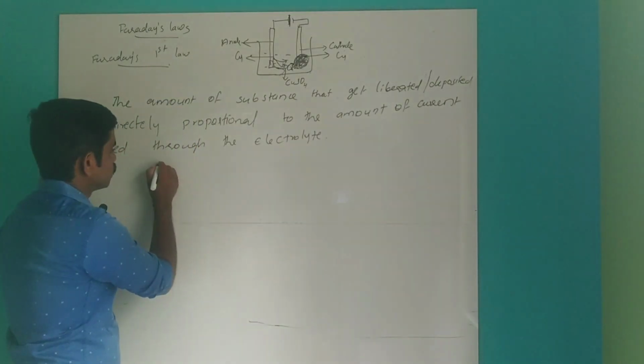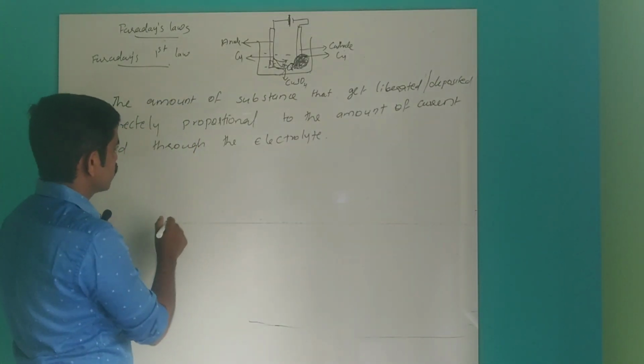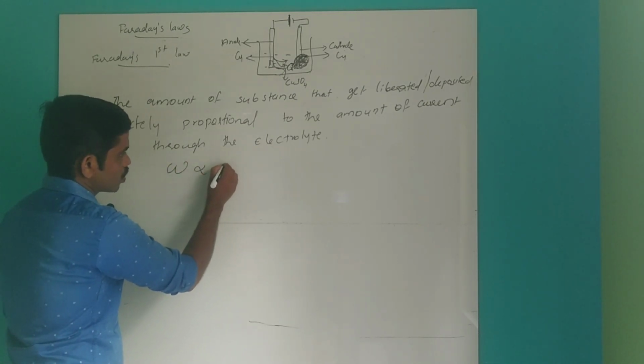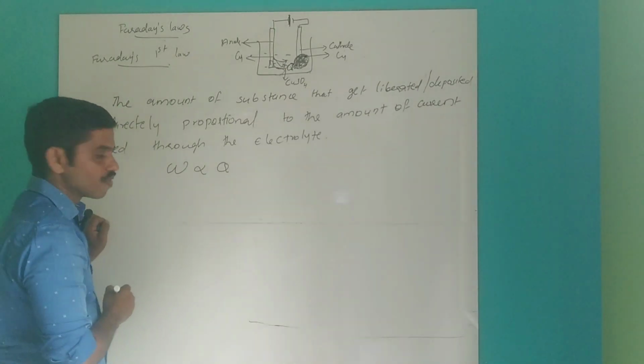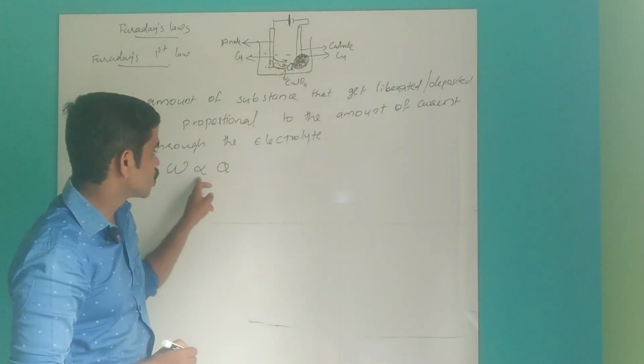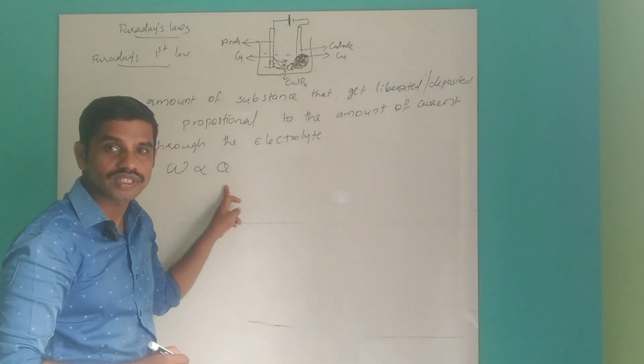Mathematically we can represent it as W is directly proportional to Q, where W is the amount of substance that gets deposited. Q represents the charge.